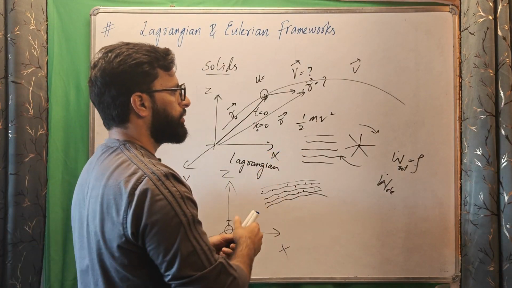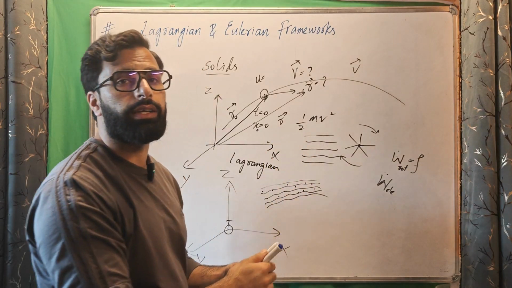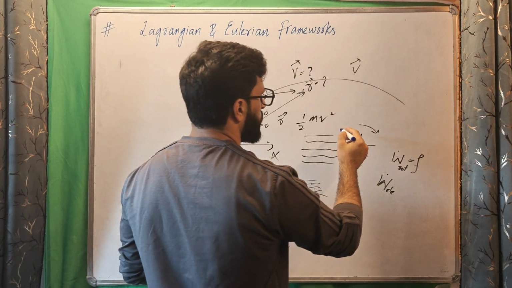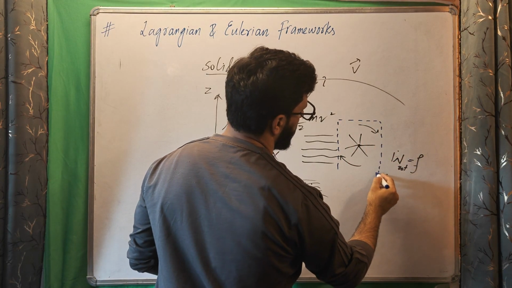We do not need to track these billions of particles individually. That's not important here. So what we'll do is enclose this turbine in a region.